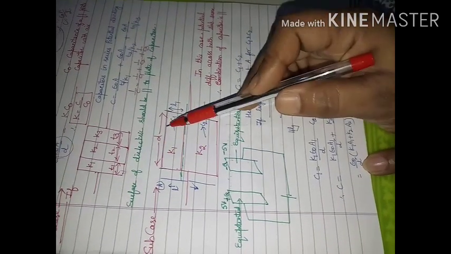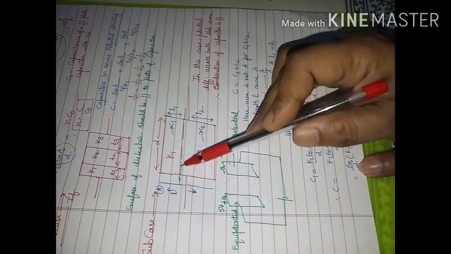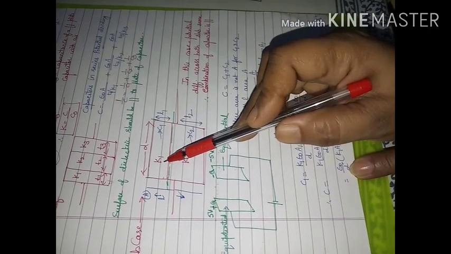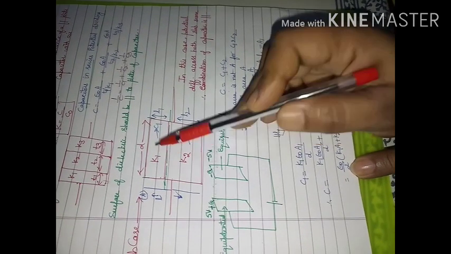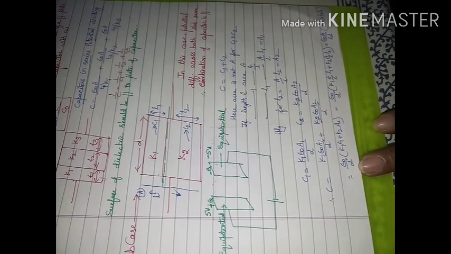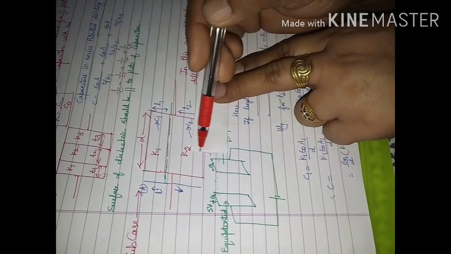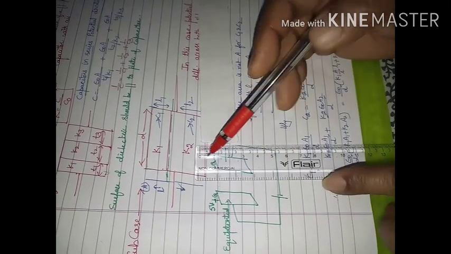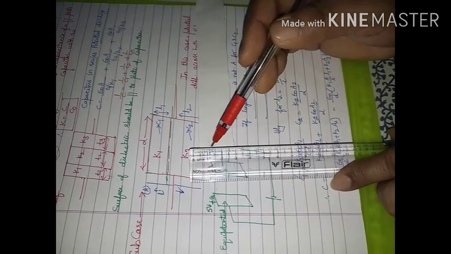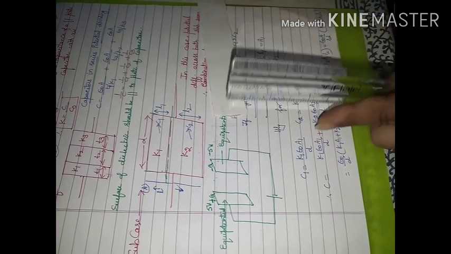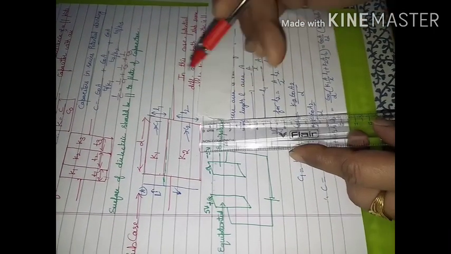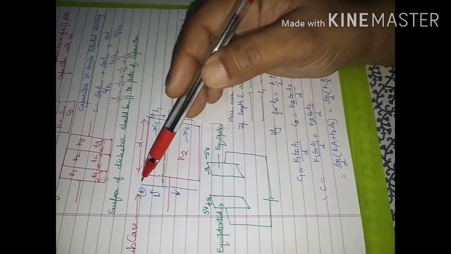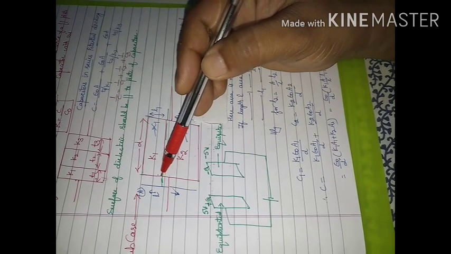This is representing C1, and if I consider a virtual line like this between C1 and C2, then this is C1 with dielectric constant K1. Now what is this area? What is this area representing here? What is this area that I have to find? If I consider this case, this is a length L, and this is representing its area. This is length L, this is length L, and this whole sheet was with area A.